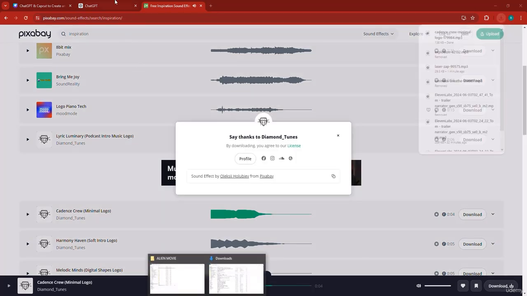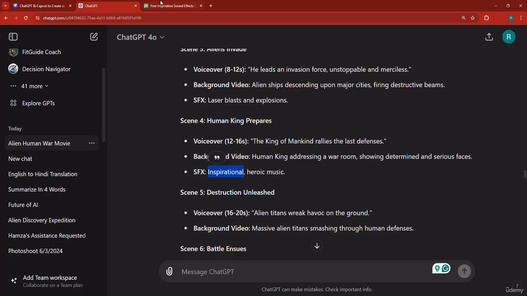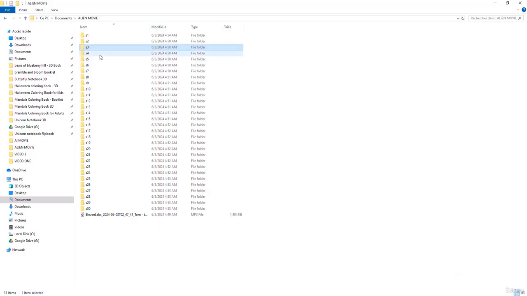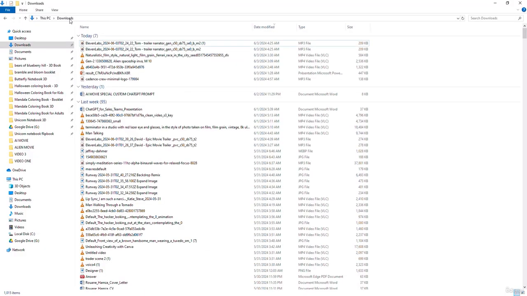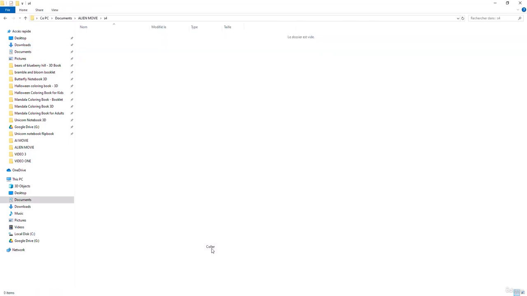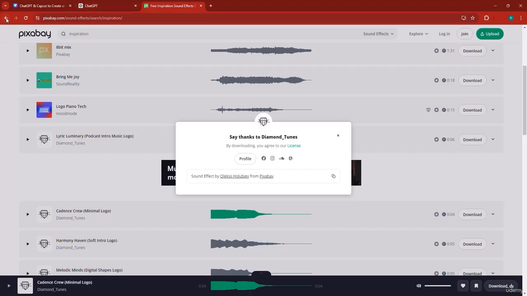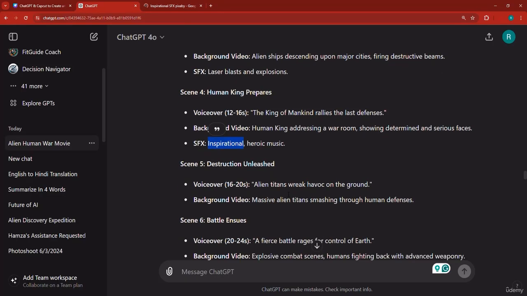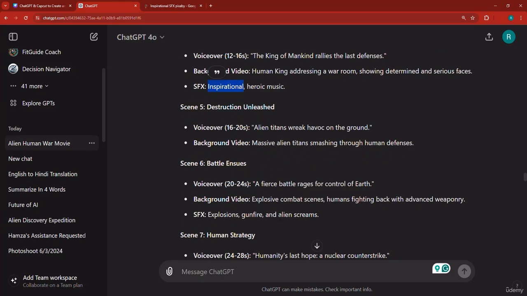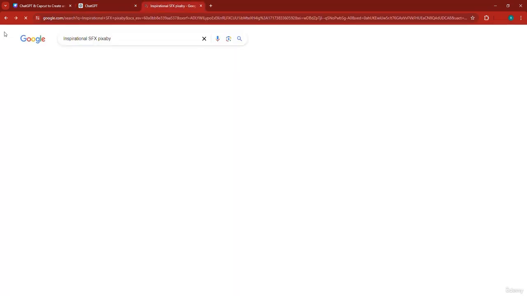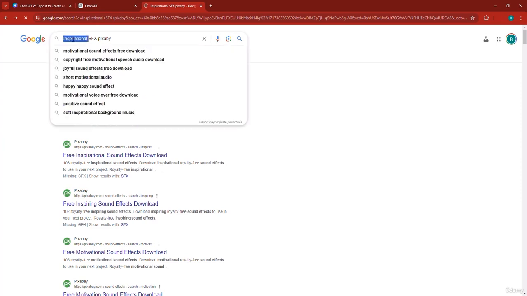Then I'll actually, if I'm correct, this is in scene number 4. So go open up file number 4, go back to your downloads, copy or cut, place it in the file, and then go back to Google results and then go to ChatGPT. Scene number 6 also has an effect. It's explosions, gunfire, and alien screams. Yeah, we need 3 sound effects this time.